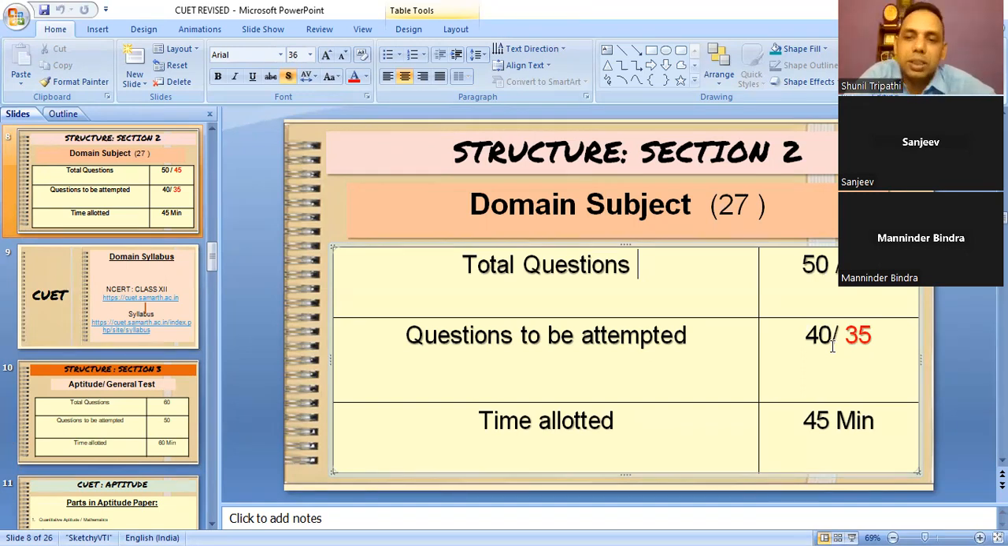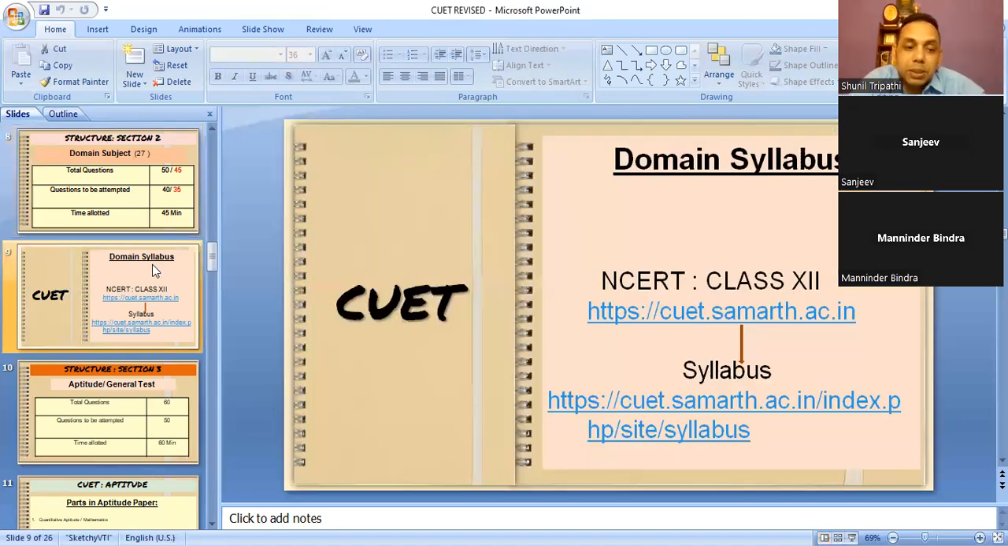So they have done this correction this year. So accordingly, the children can do it. Now, in the domain subject, what will be the syllabus? In domain, they have written class 12th NCERT. I am repeating, the domain syllabus is class 12th NCERT, not class 12 CBSE.